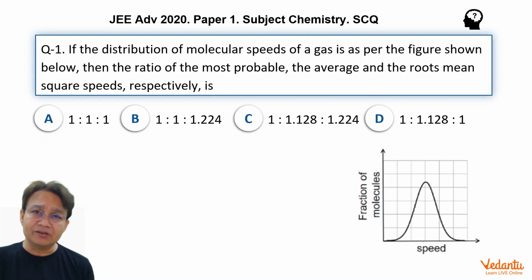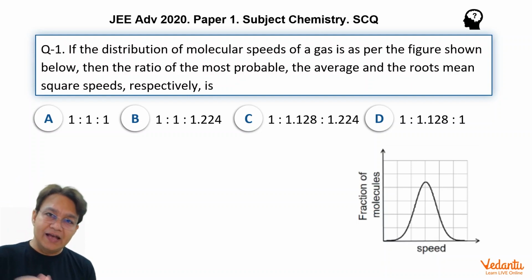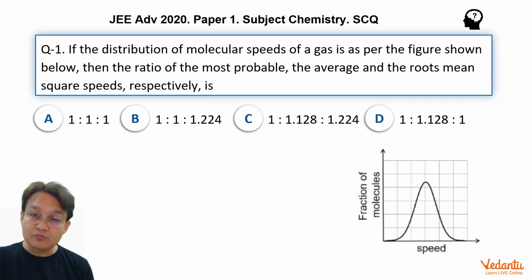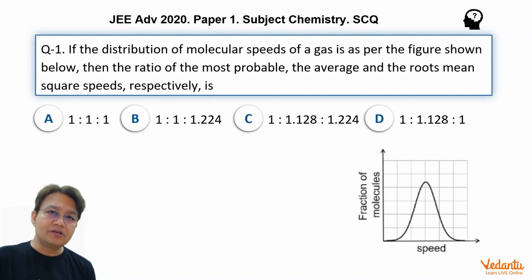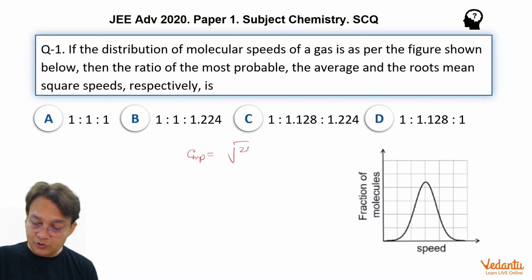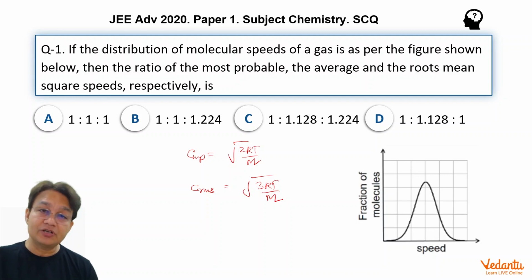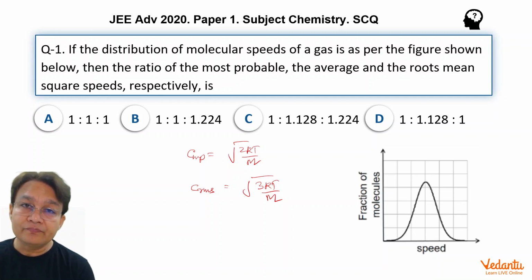That means the greatest among these speeds is the root mean square speed, and the least is the most probable speed. You have also derived the value C_MP equals under root of 2RT upon M. Similarly, you might have derived C_RMS equals under root of 3RT upon M, which comes from the kinetic theory of gases.